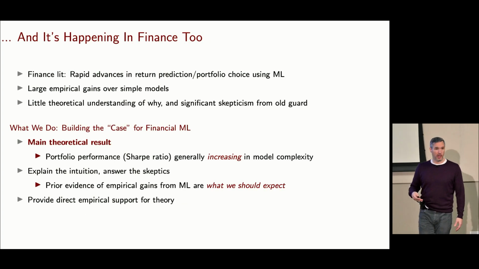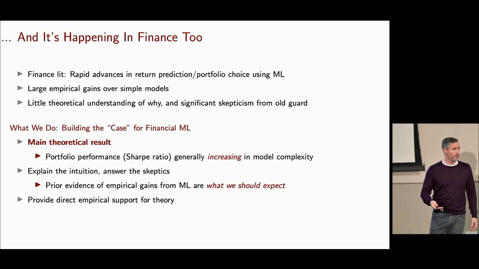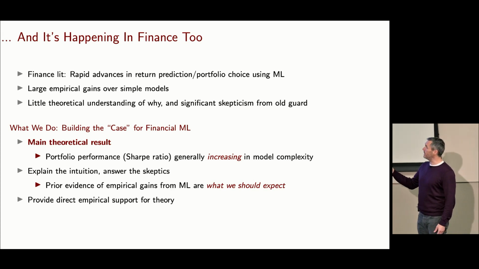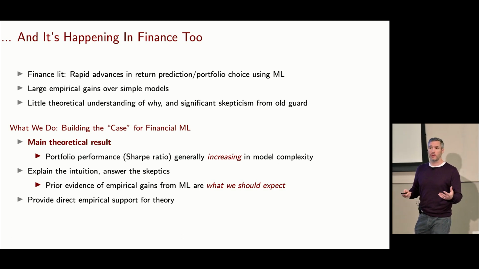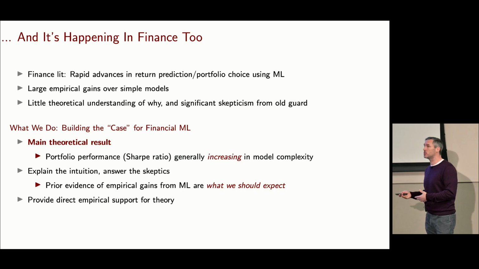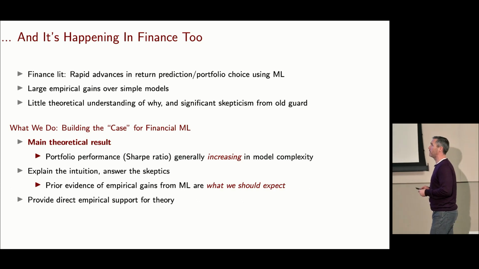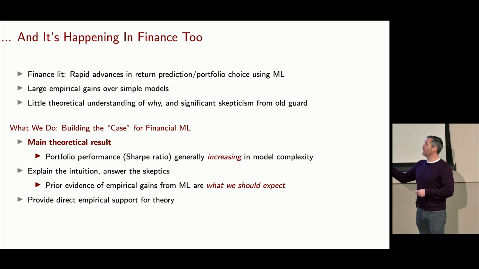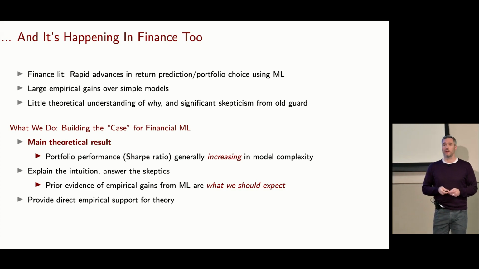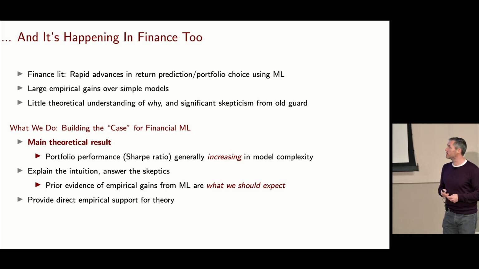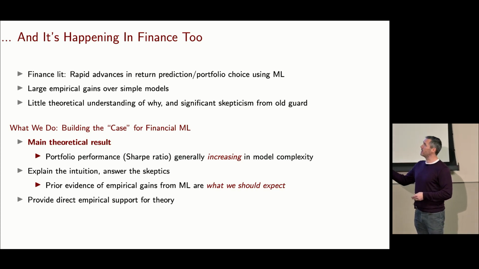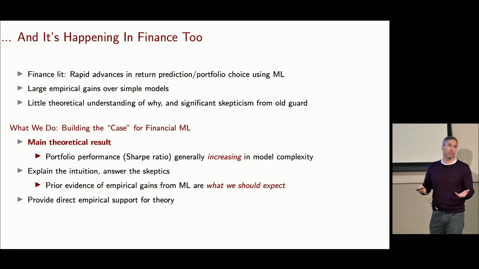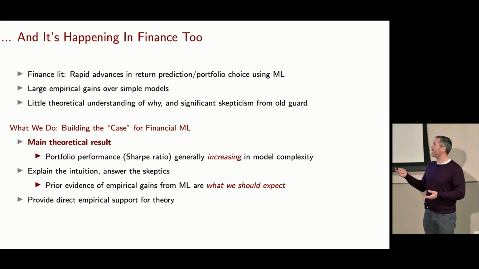Now, what I want to talk to you about is that this is happening in finance too. In the finance literature, we've had what I'd characterize as very fast advances and improvements in asset pricing models using machine learning methods, using highly parameterized methods. We've documented a lot of large empirical gains over simple models. I've done this in my work. My discussant has done this in his work. There's a large literature that's starting to develop around this. The issue is that there's not a whole lot of theoretical understanding for why this is happening. And because of this lack of theoretical understanding, there's a lot of skepticism out there as well.